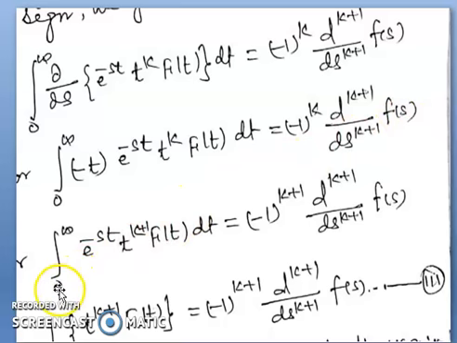and then it becomes integral from 0 to infinity e to the power minus st t to the power k plus 1 f(t) dt, because here is t and here is t to the power k, so it becomes t to the power k plus 1, and the right hand side becomes (-1) to the power k plus 1 d to the power k plus 1 divided by ds to the power k plus 1 of F(s). Therefore L of t to the power k plus 1 f(t) equals (-1) to the power k plus 1 d to the power k plus 1 divided by ds to the power k plus 1 of F(s). This is equation number 3.